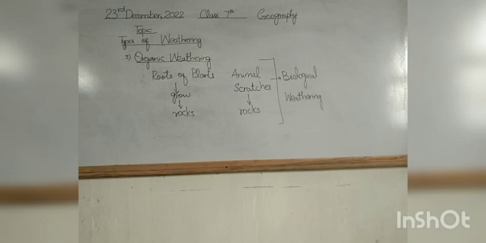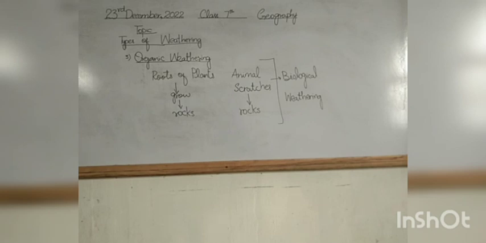So students, I have told you another name of organic weathering. What is that? Yes, of course, it's biological weathering. So can you tell me why we are calling organic weathering also biological weathering? Yes, we are calling this weathering organic weathering or biological weathering because this weathering is caused by living things. As we have already discussed, plants and animals both play an important role in this weathering. So because of the plants' role and animals' role, this weathering is called biological weathering.